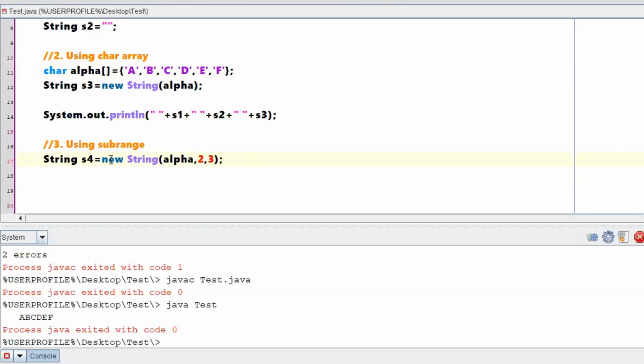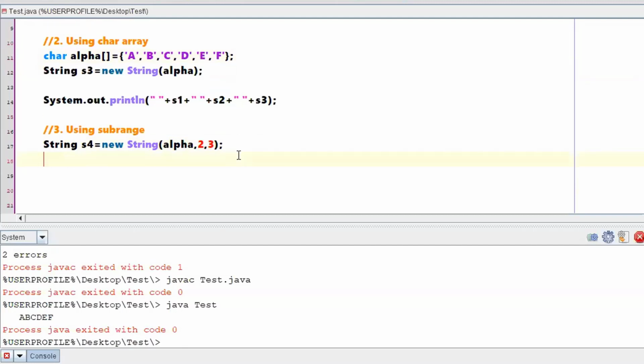What I have done is, I have specified a new String. First argument is the character array, second argument is the index from which you wanted to start taking the values, right? And the third one is how many characters you want from that particular index, right? So if I am writing 2 comma 3, that means from index 2 you consider 3 characters. Which characters will it consider? Character 1 is c, d and e. So these 3 characters it will consider.